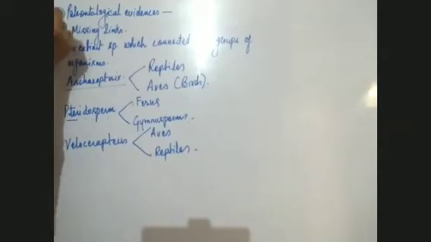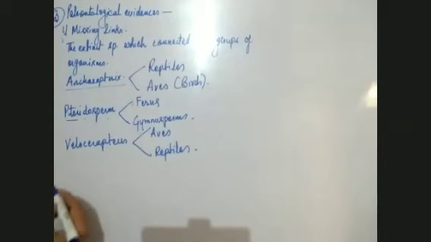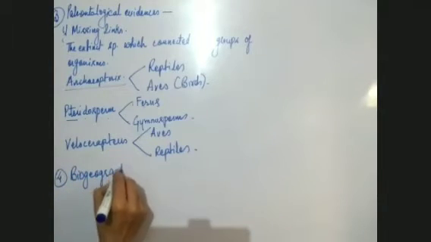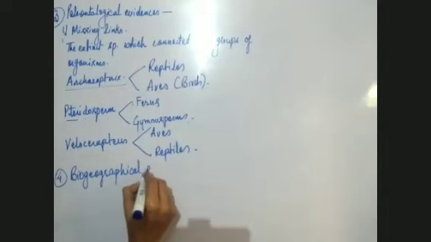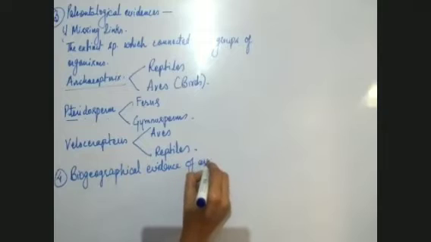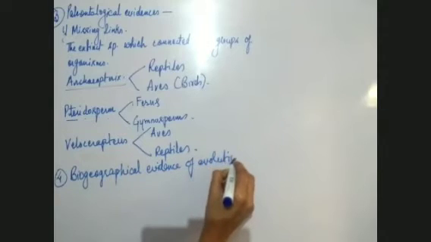Paleontological evidences were the third, because we did morphological and anatomical evidences, then embryological evidences of evolution, then the third one is paleontological evidences, and the fourth is biogeographical evidences. Biogeographical evidence of evolution.